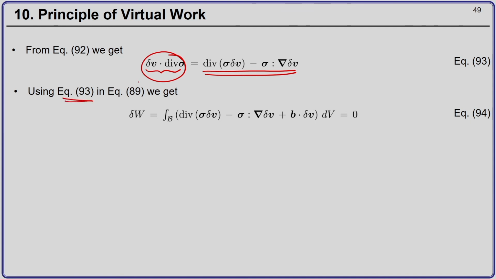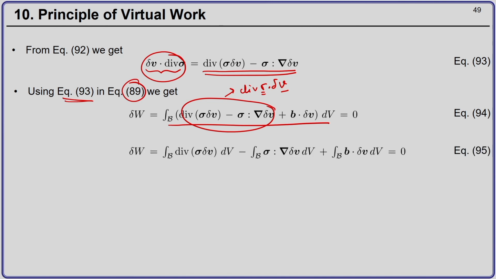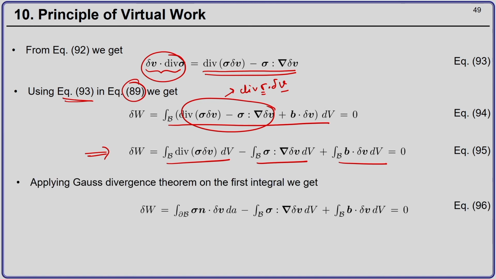I can use this expression in equation 89, and I will get the following expression. Okay. So, this is what was originally my divergence of sigma dot del V. Now, what I can do is split all the terms. I can take the integral of each individual term, and now let us focus only on the first term.